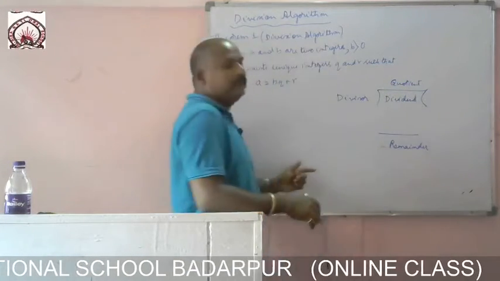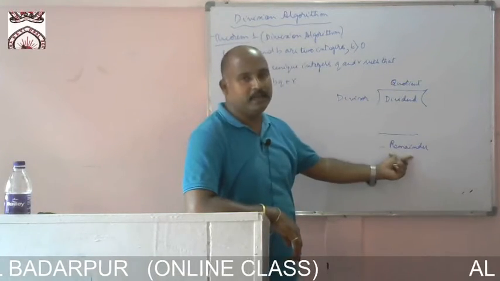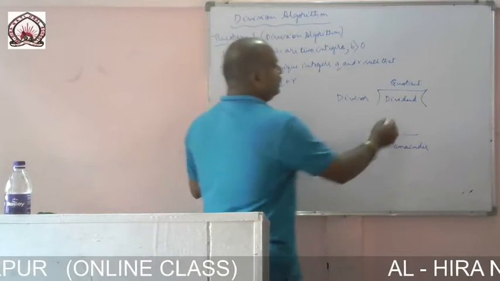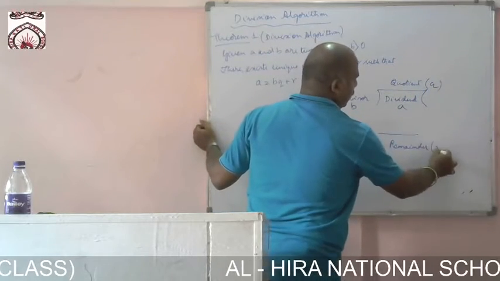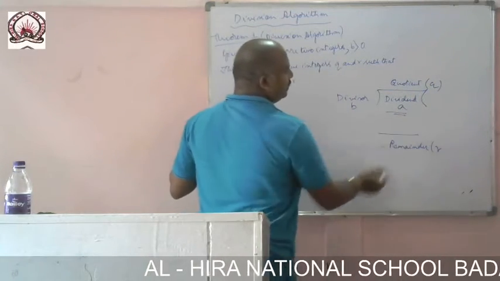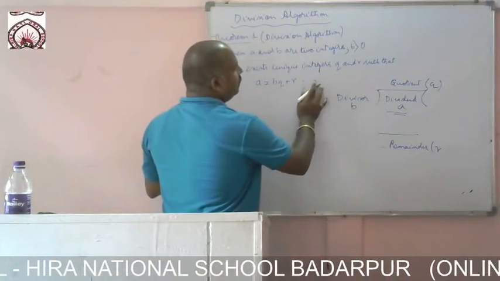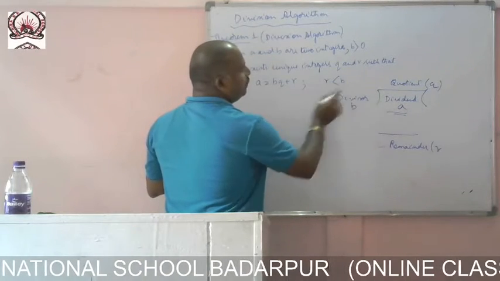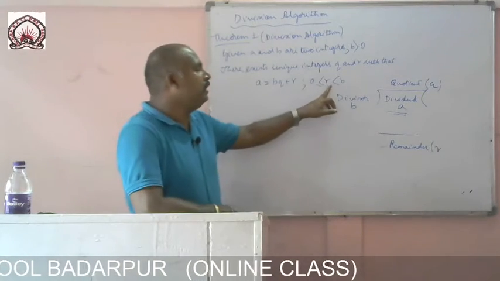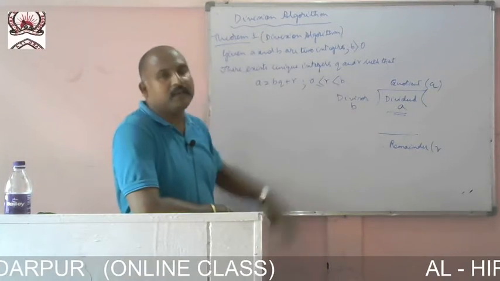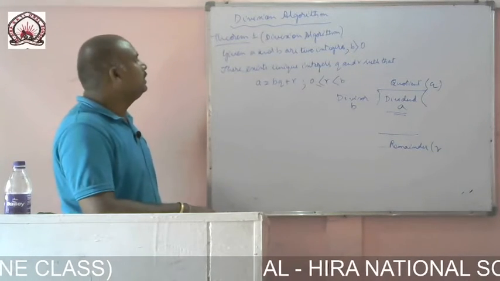So how can you get the dividend? Dividend is nothing but divisor into quotient plus remainder. So similarly, this is a, this is b, this is q, and this is r. Then a equal to bq plus r. What is the condition here? The value of r is smaller than b, but greater than or equal to 0.